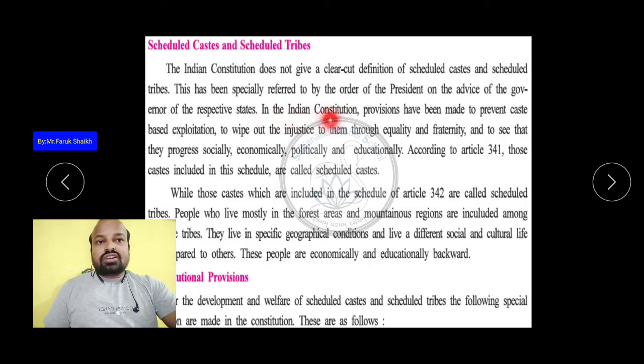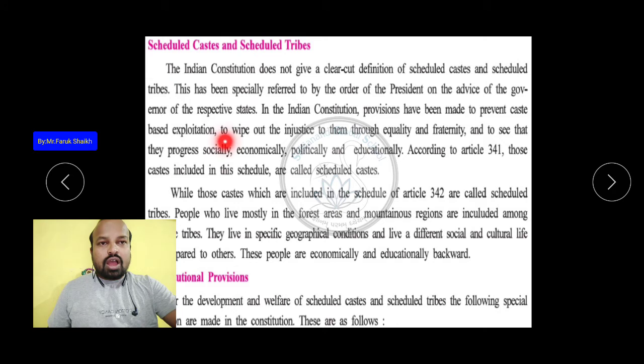In India, constitutional provisions have been made to prevent caste-based exploitation. As I said, these SC and ST, the Sudra lower caste people, were exploited in many ways in society by the upper class people.